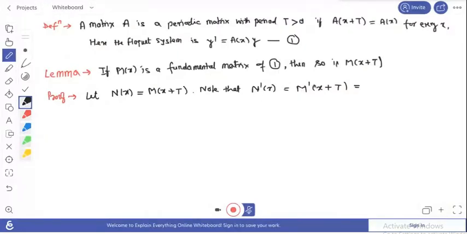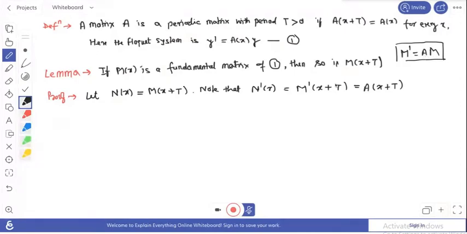So here M(x) is the fundamental matrix of this system, so M(x) also satisfies this Floquet system. This means M prime equals A times M. We already proved this result in previous classes.